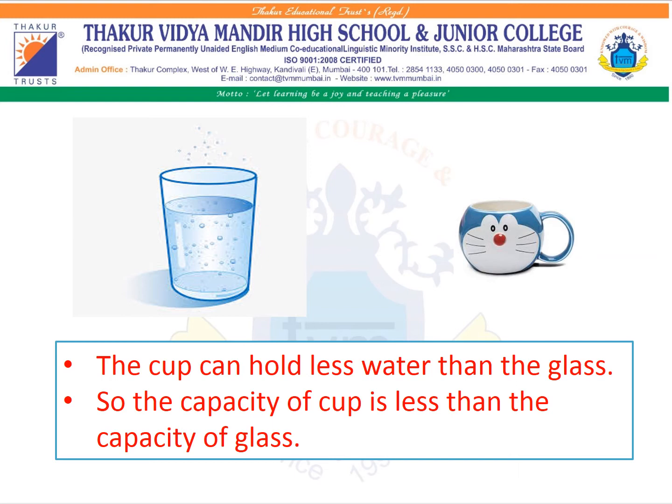So the capacity to hold water is more in the glass. Yes. The cup can hold less water than the glass. So the capacity of the cup is less than the capacity of the glass. Here the capacity of holding water is more in the glass. Okay?